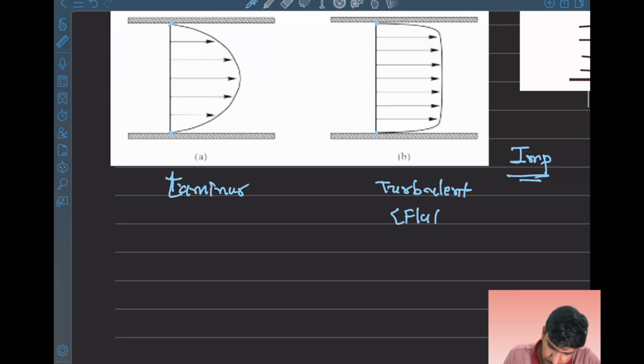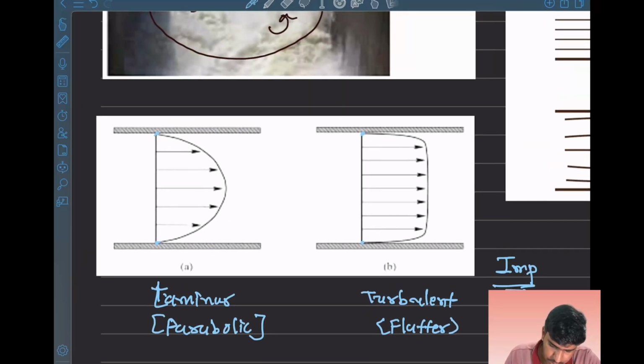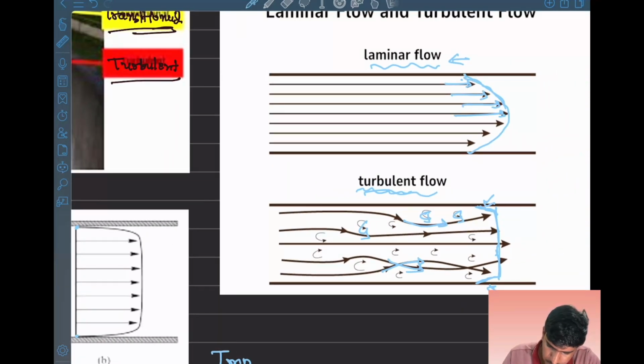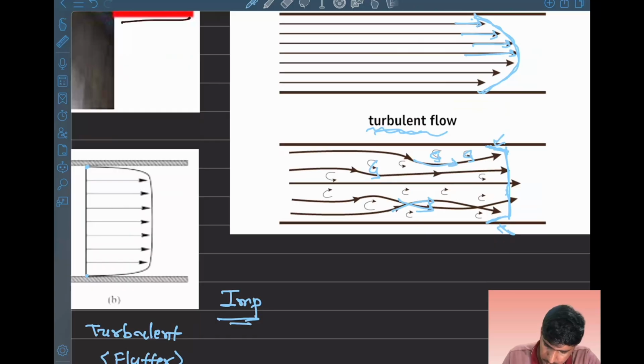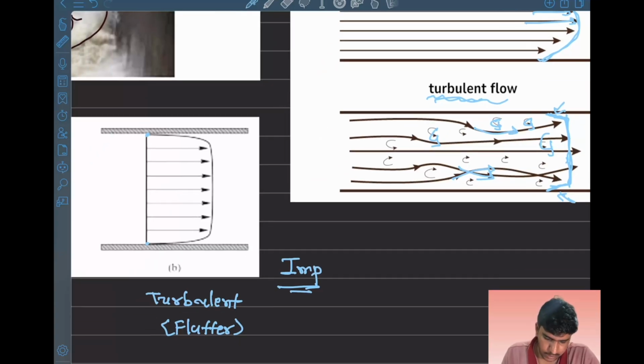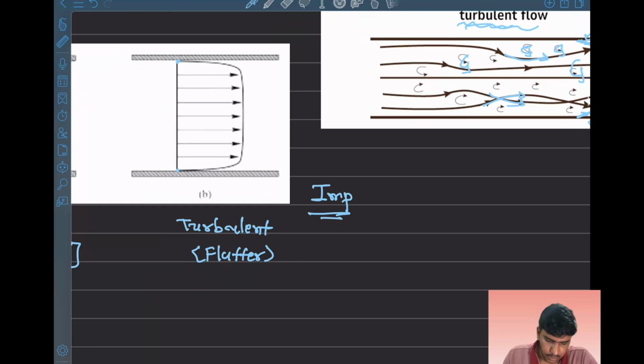The laminar velocity profile is parabolic, as we see here. For turbulent flow there is an average flow because of the irregularity and chaotic nature of the flow, so it seems an almost flatter velocity profile.